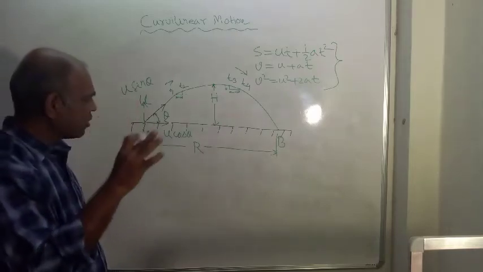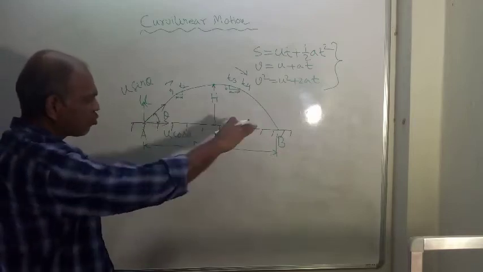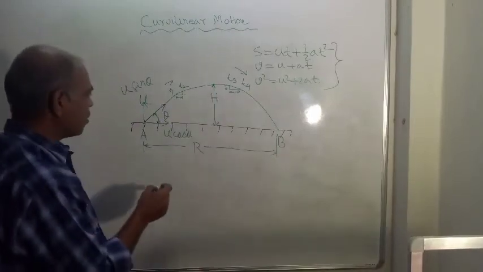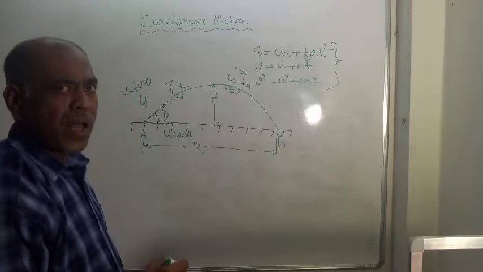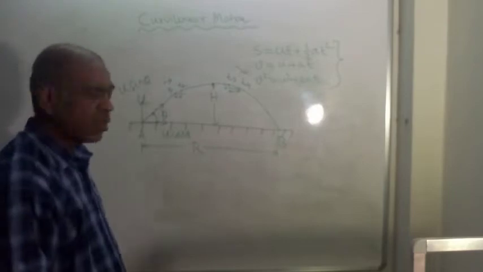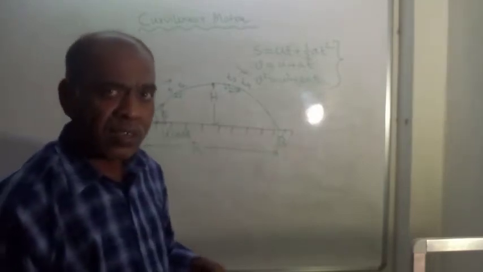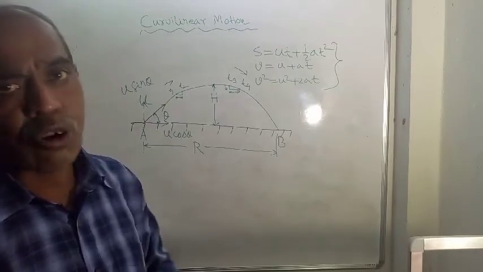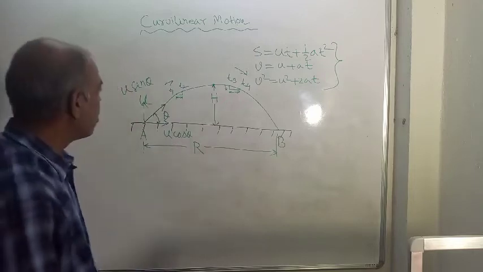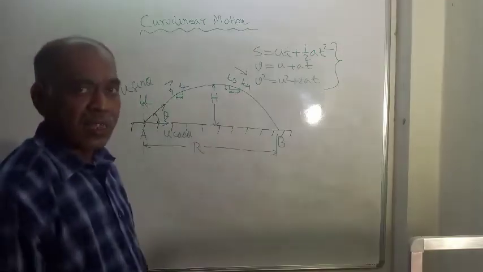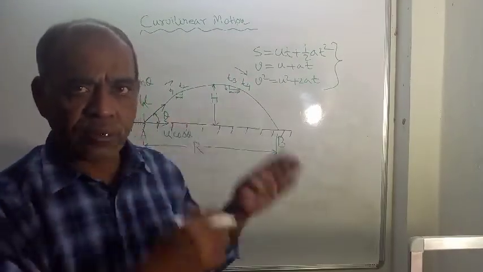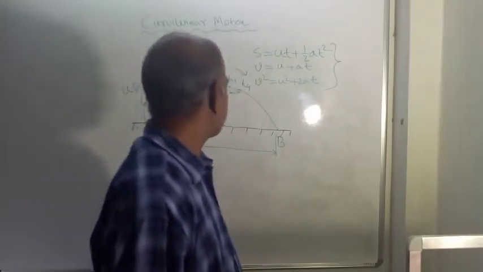You will see that this horizontal component is this one and acceleration due to gravity acts vertically. So there will be no effect of acceleration due to gravity on this component u cos theta because this is horizontal and acceleration due to gravity is vertical. They are perpendicular to each other. But on this vertical component u sin theta, there is effect of acceleration due to gravity.